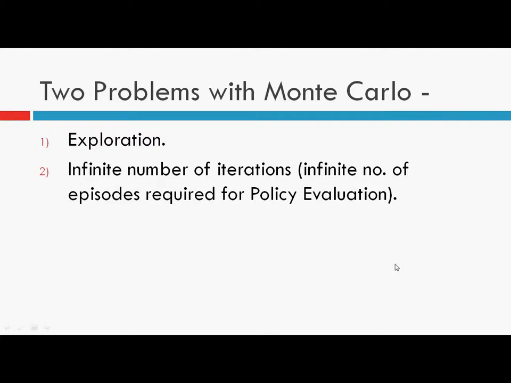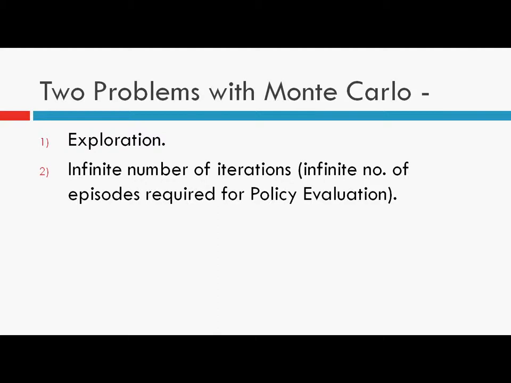So the two problems in Monte Carlo that we generally face are exploration, and second, the infinite number of iterations used in the evaluation step. Especially when we evaluate the action value function, we face these two problems. Here we'll consider the first problem, that is exploration.